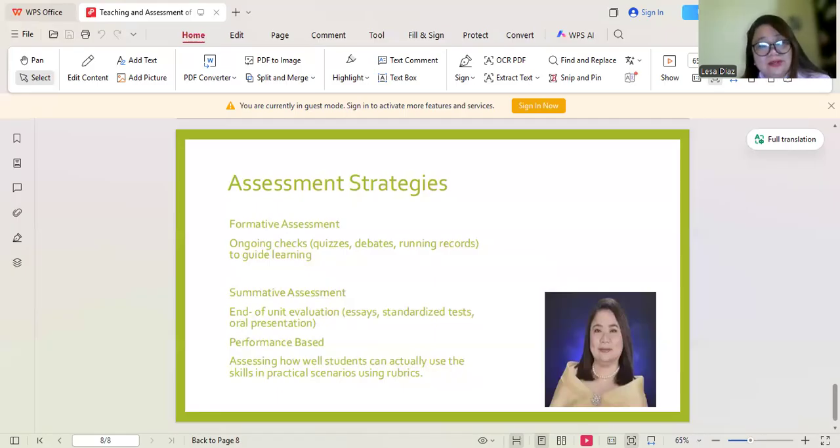Would different raters give the student the same score using the rubric that you prepared? And then authenticity: does the test mirror real-world language use? And the last one would be the washback effect. You may ask here, does the test positively influence how the skill is taught in class?